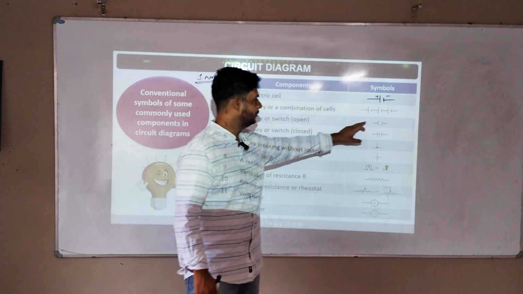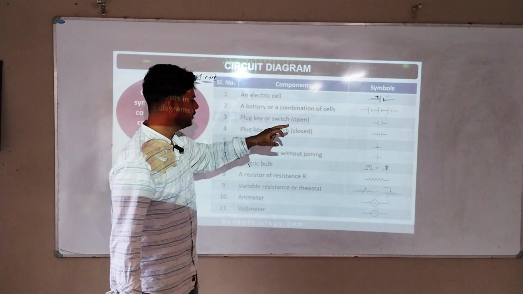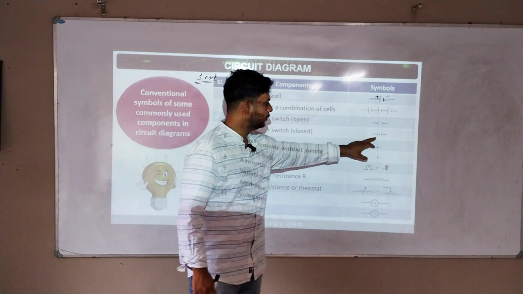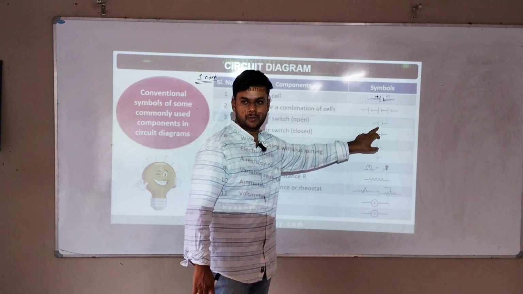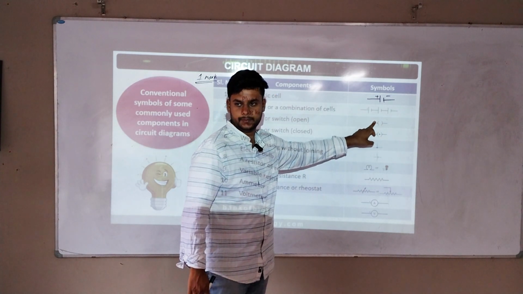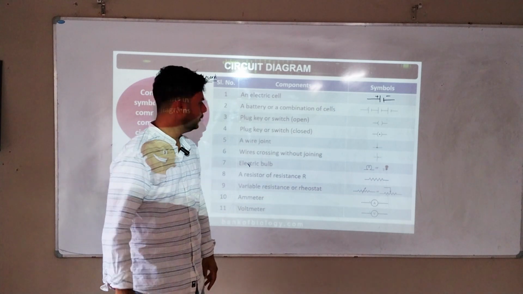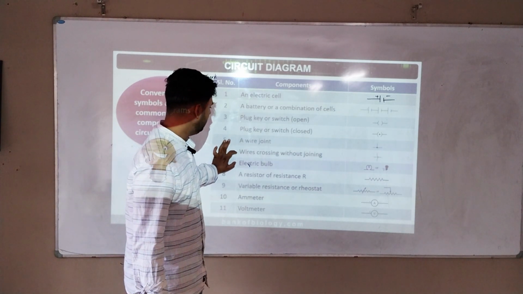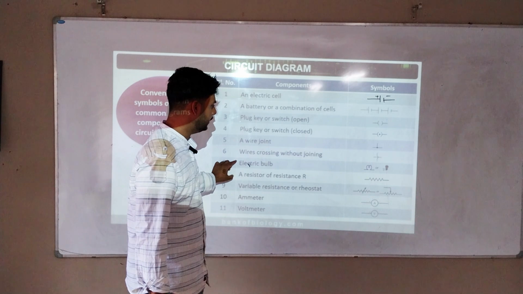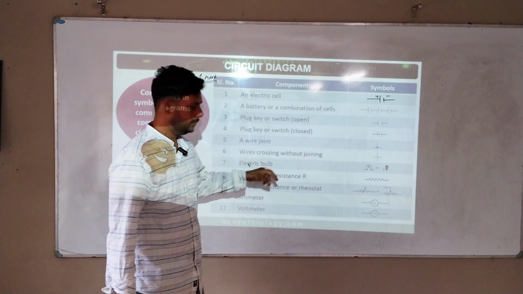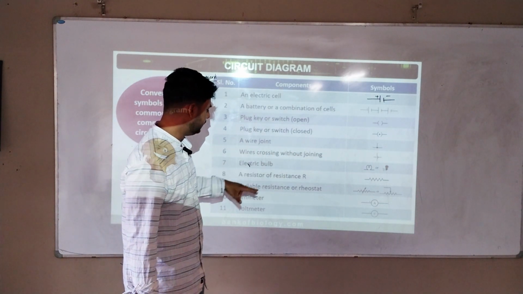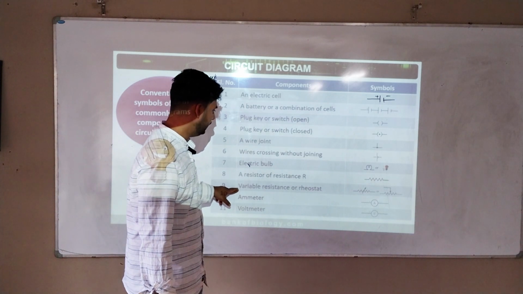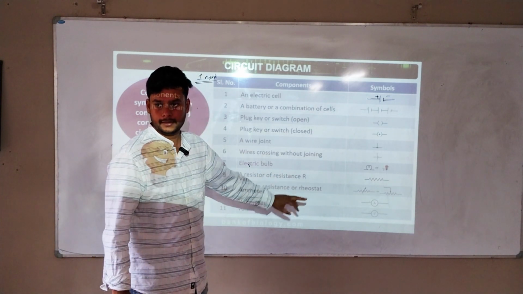Plug key, switch. Closed means this is closed, this is open. When it is closed you should draw this diagram, when it is open you should draw this diagram. Getting? It's there in your textbook. A wire joint, a wire crossing without joining. Electrical bulb, a resistor of resistance R. Next, variable resistance, rheostat. This we will understand in the next class.